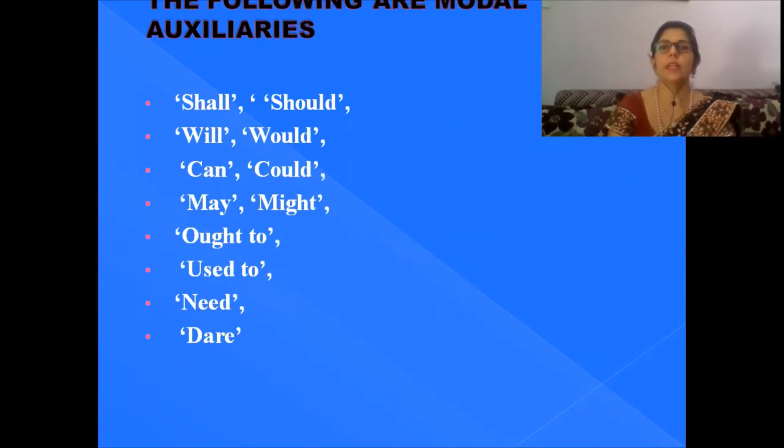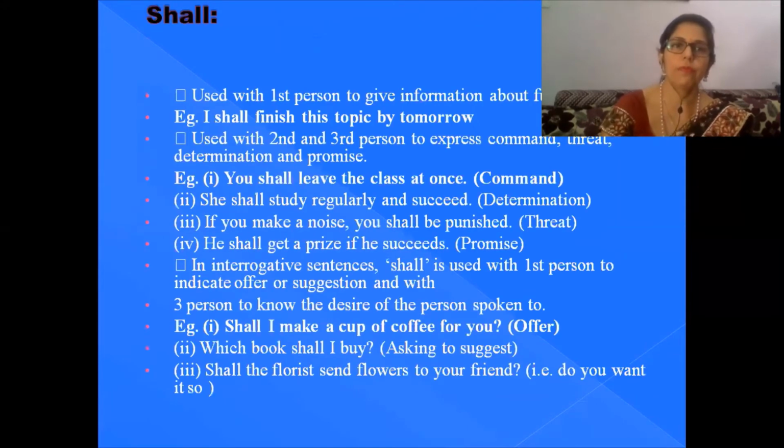And these are the following modal auxiliary verbs: shall, the past tense of shall is should, will, past tense would, can, past tense could, and may, might, ought to, used to, need not, dare, and so on.